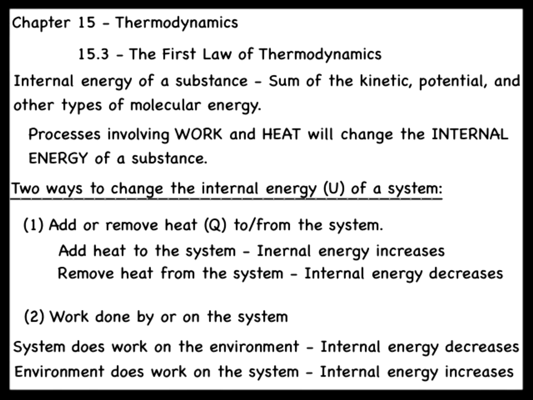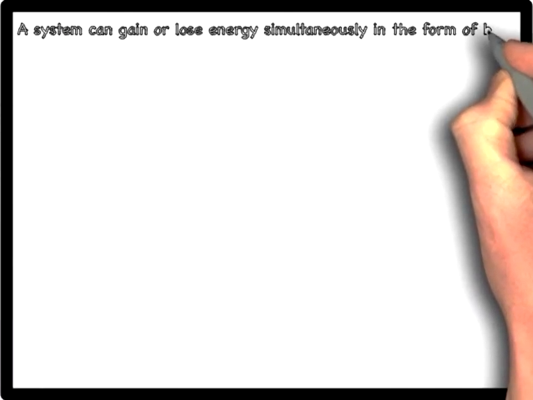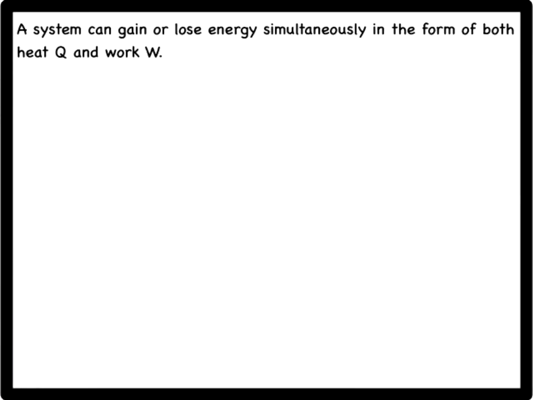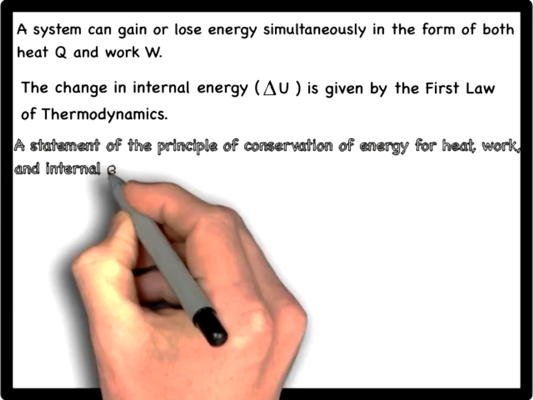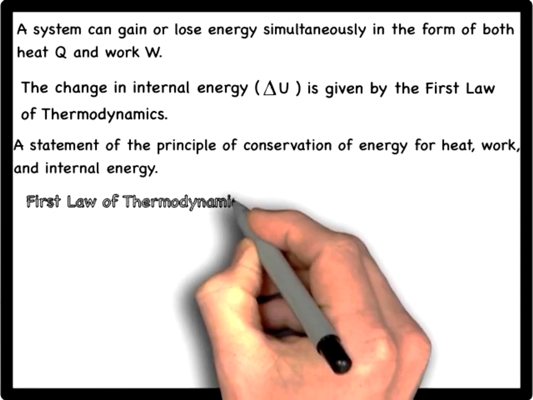A system can gain or lose energy simultaneously in the form of both heat Q and work W. The change in the internal energy, delta U, due to both of these factors is given by the following relationship and is known as the first law of thermodynamics. It is just a statement of the principle of conservation of energy for heat, work, and internal energy.